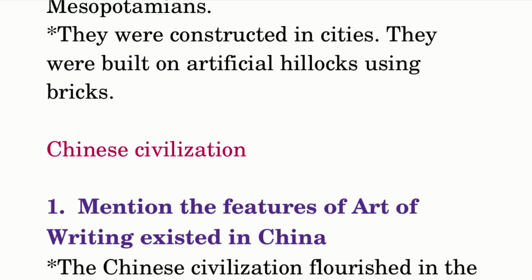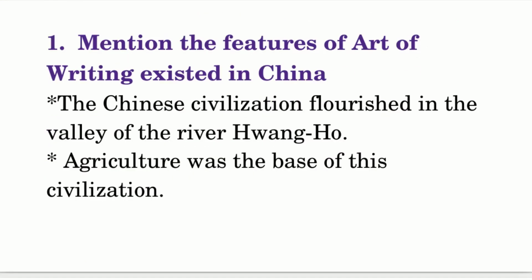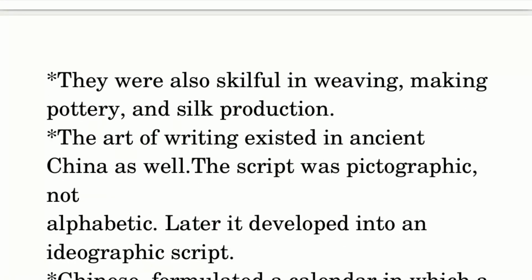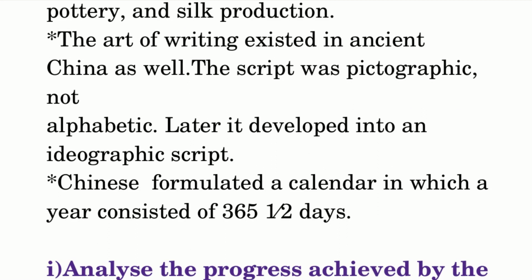Chinese civilization. Mention the features of the art of writing that existed in China. The Chinese civilization flourished in the valley of the river Huanghe. Agriculture was the base of this civilization. They were also skillful in weaving, making pottery, and silk production. The art of writing existed in ancient China as well. The script was pictographic, not alphabetic. Later it developed into an ideographic script. Chinese formulated a calendar in which a year consists of 365.5 days.